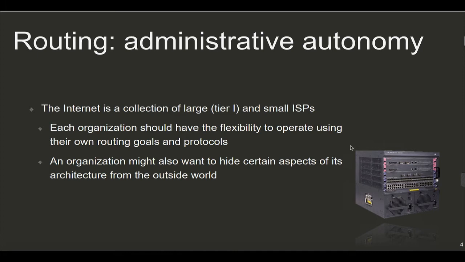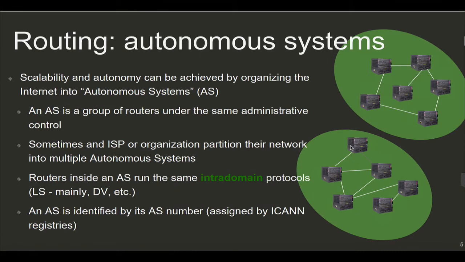And also we need the flexibility that an organization could maybe want to hide certain aspects of their networks. And this is not possible if we use the same intra-domain routing protocols like distance vector or link state that we've studied before.